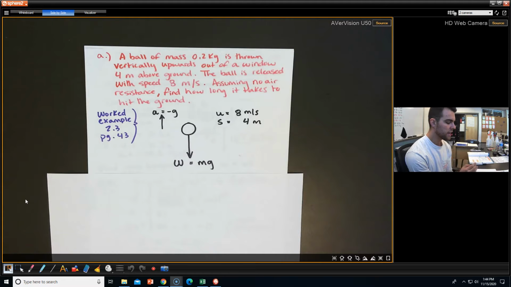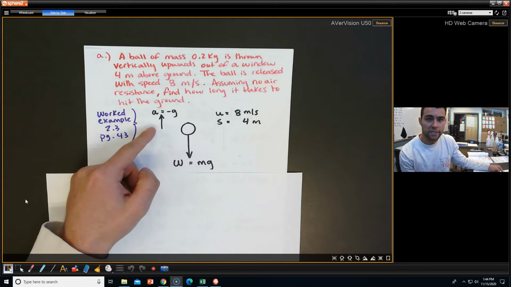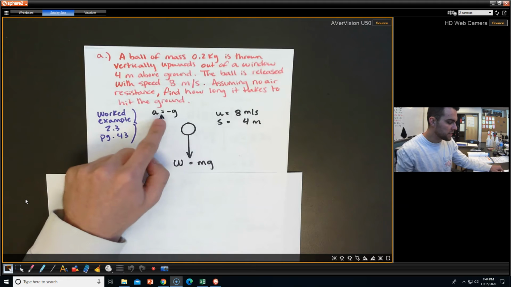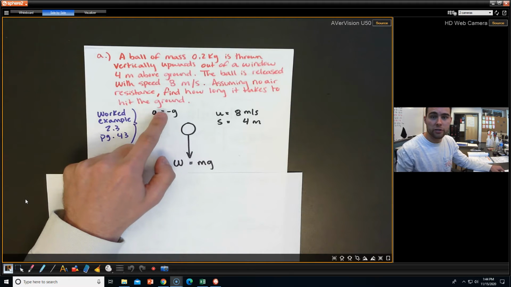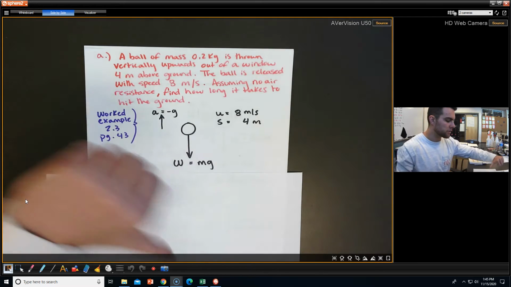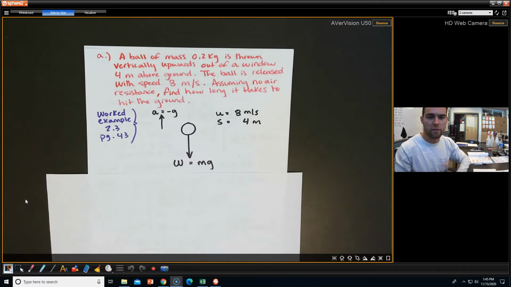When we sketch this out, we know the ball is going to be up in the air, so we know that the force of gravity is going to be acting down on it. We know it's W equals mg. Since it's going upward initially, we can assume that the acceleration in the direction of that motion is positive. And likewise, because this acceleration is upward, we can assume that the acceleration due to Earth's gravity is going to be negative. So we're going to end up with some kind of negative weight force.